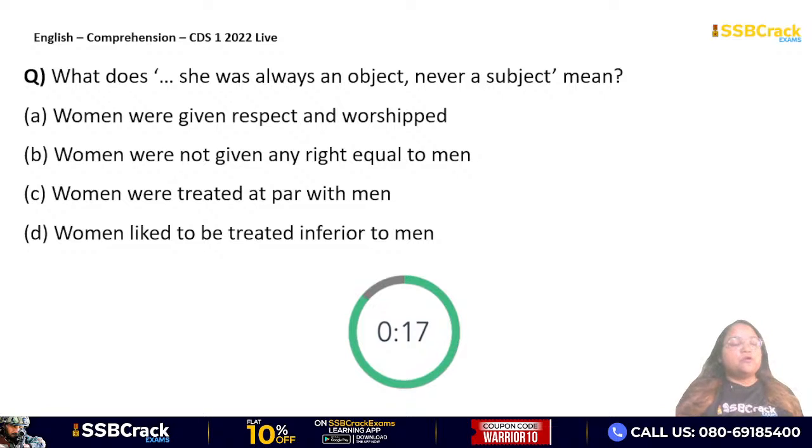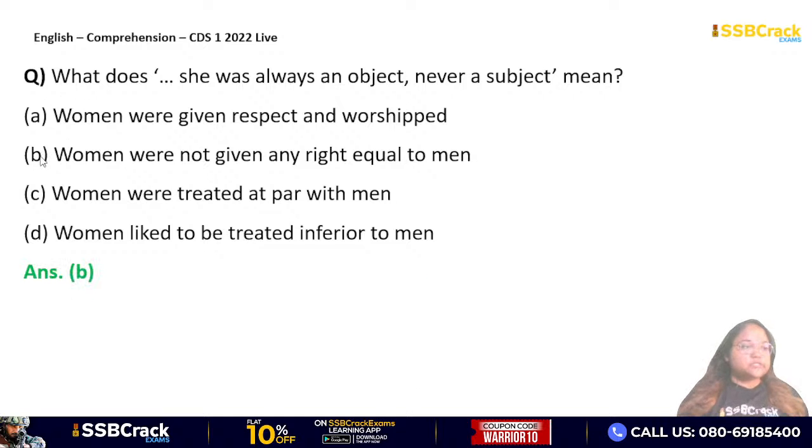Moving on to the second question. What does "she was always an object, never a subject" mean? Women were given respect and worship. Women were not given any right equal to men. Women were treated at par with men. At par means parallelly, equally. Women liked to be treated inferior to men. What will be the answer, guys? Okay, answer is option B.